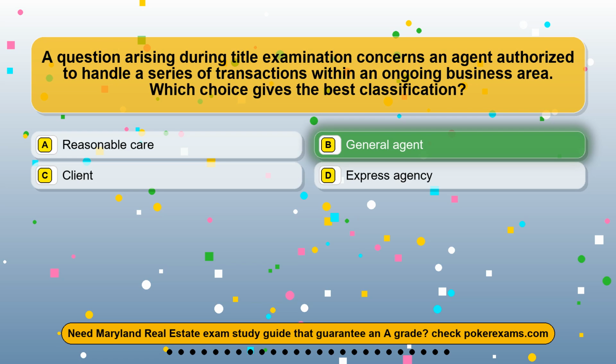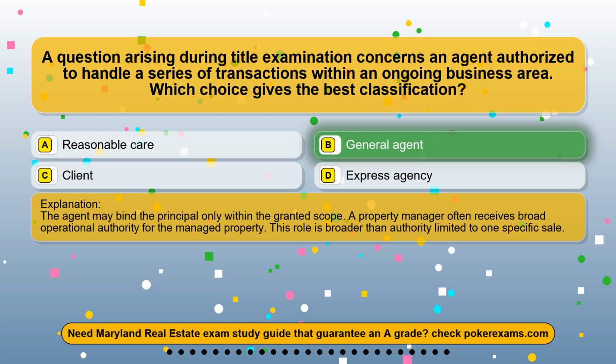The correct answer is option B, general agent. The agent may bind the principal only within the granted scope. A property manager often receives broad operational authority for the managed property. This role is broader than authority limited to one specific sale.